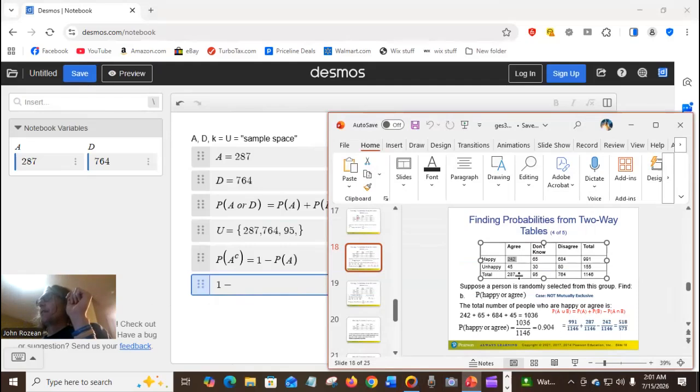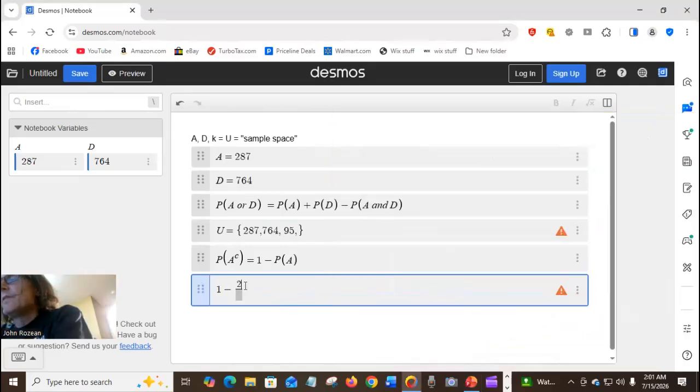And that's the probability of agree, which would be 287 over the 1146. So we got that value right there.